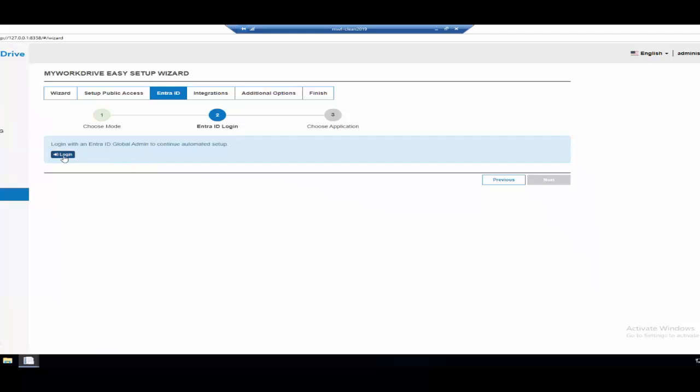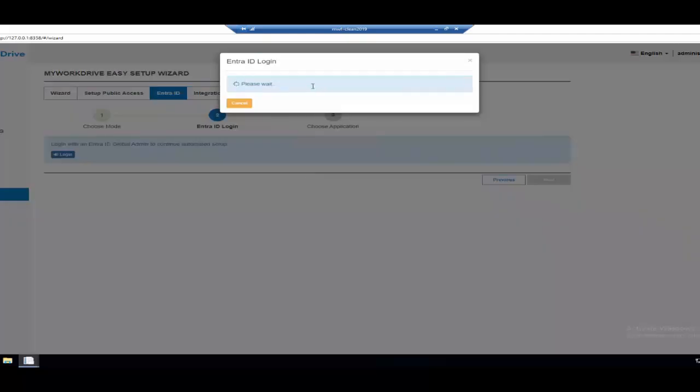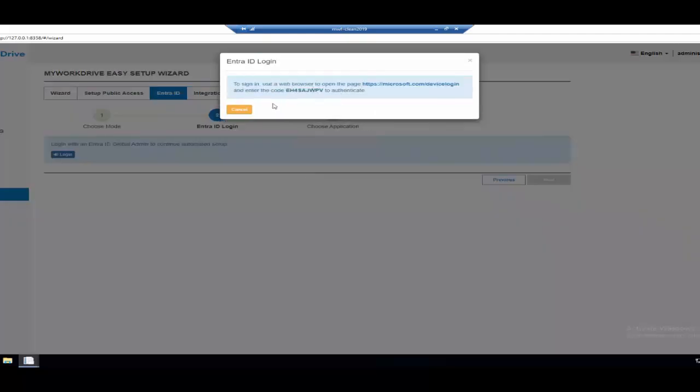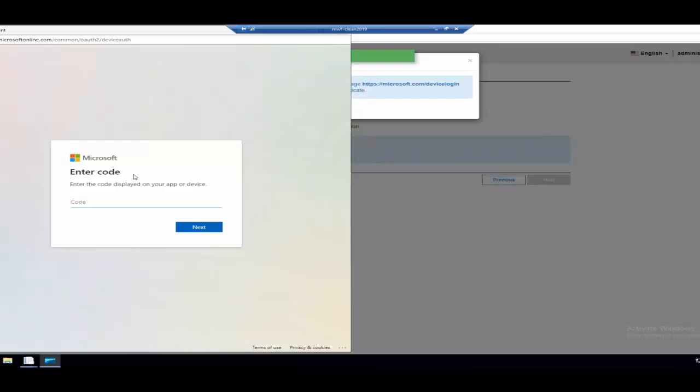The first thing I have to do is log in to Azure AD in order to be able to do that. So in order to do that, since this site is not even on the internet yet, we have to go through an extra step. So I'm going to copy this code as it says here. Then I'm going to log in to Azure AD. So I'm going to paste that code just to get started.